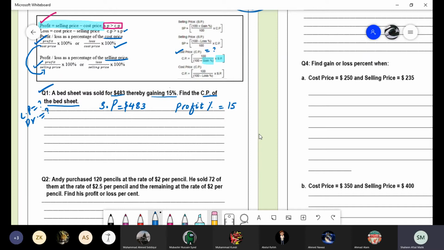We cannot use the first formula to find the cost price, because the profit is not given, only the profit percentage is given. So can we go for this formula? We have the profit percentage and the selling price. Use this formula: cost price is equal to 100 divided by 100 plus profit percentage.